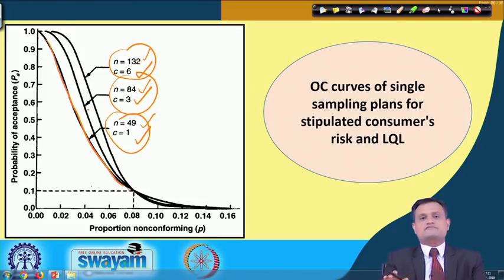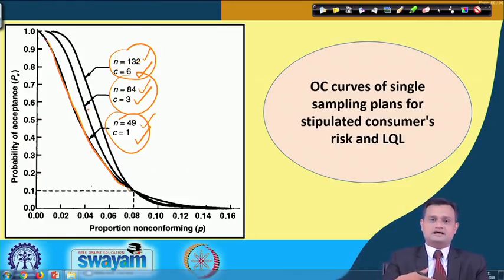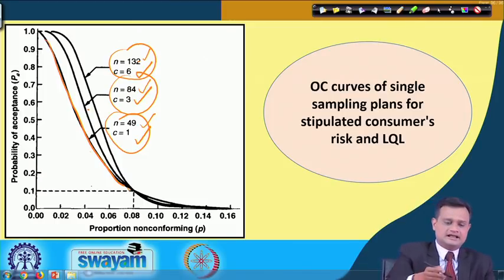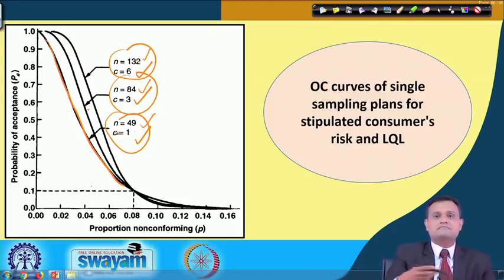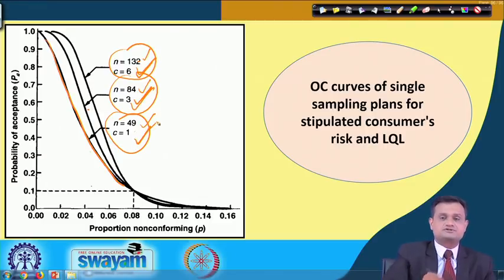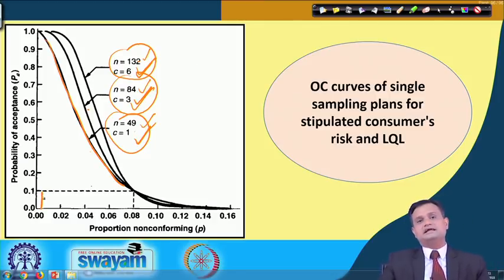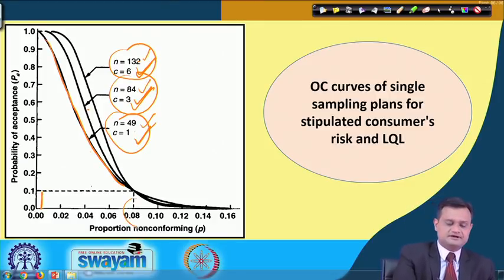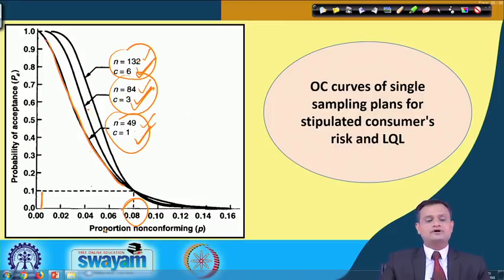So here it is not as straightforward as what we have seen, that you increase the sample size for producer's risk and your curve becomes steeper. Here, even though the sample size is decreasing, or if you say increasing, my curve is not behaving like that, but simultaneously you should see the effect of C, and you will find that for this beta, my consumer's risk, and this limiting quality level, I have 3 different OC curves passing through this LQL point.